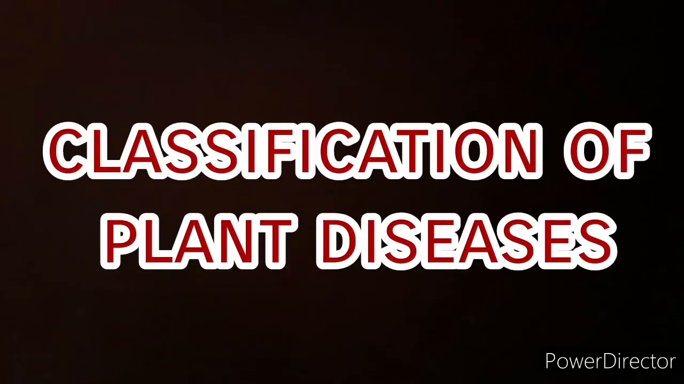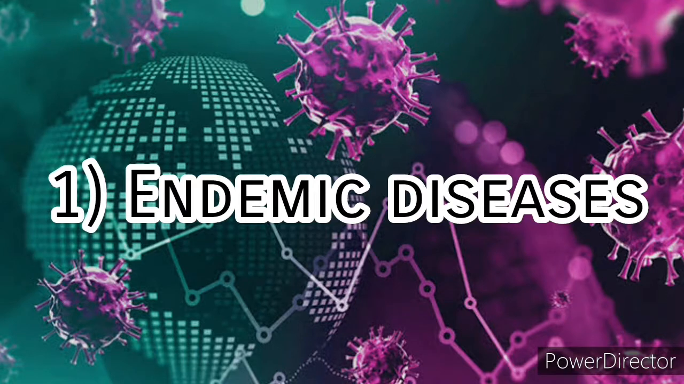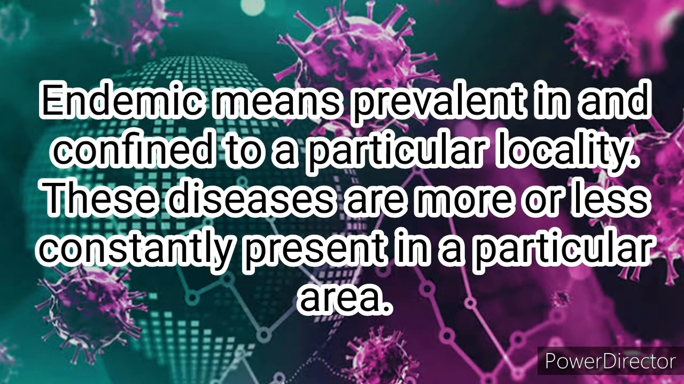Now let us know about the classification of these diseases. These diseases can be classified as endemic disease, epidemic disease or sporadic disease. Let us know about them one by one. In case of classification of plant diseases, these are of three types, and the first one is endemic disease. Endemic means prevalent in and confined to a particular locality. These diseases are more or less constantly present in a particular area.